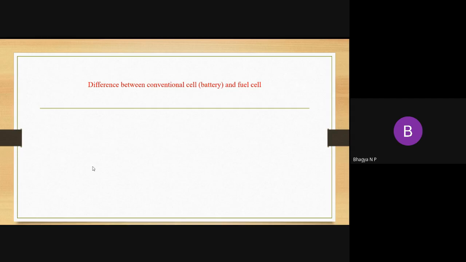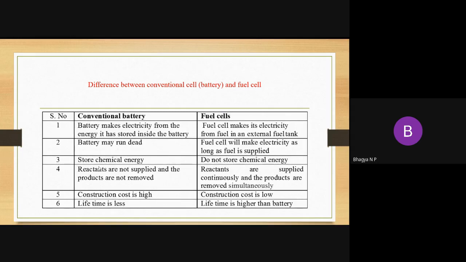Now we'll start with the difference between conventional cells or batteries and the fuel cell. What are the differences? The first difference is that a battery makes electricity from the energy it has stored inside, whereas a fuel cell makes its electricity from the fuel in an external fuel tank. The second difference is that a battery may run dead, but a fuel cell will make electricity as long as fuel is supplied.